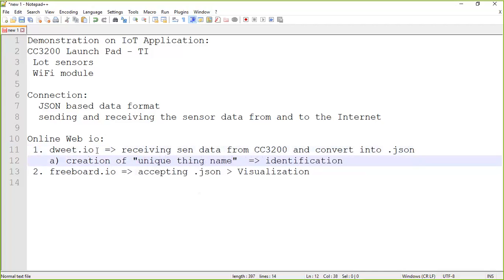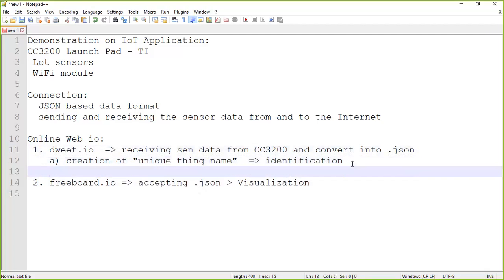in the particular Dweet.io. Then we have to use this unique name in our microcontroller programming, the connectivity program, for establishing the communication from our embedded board to Dweet.io. This is the way that we need to establish the communication between the board and the Dweet.io services. Let us look into it one by one.